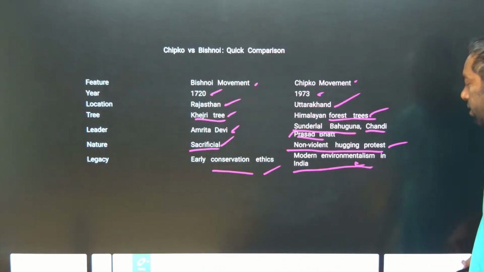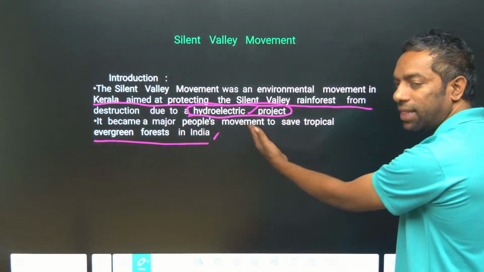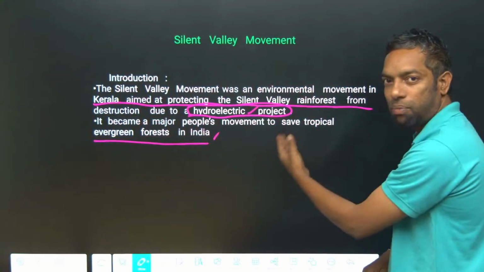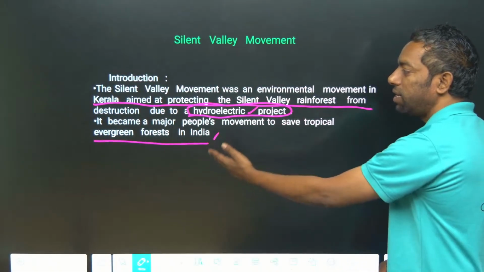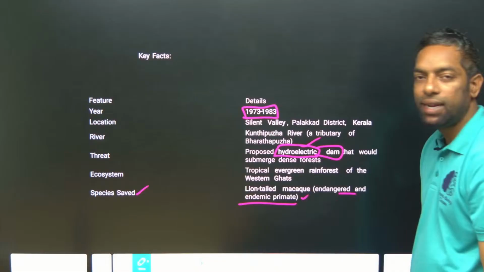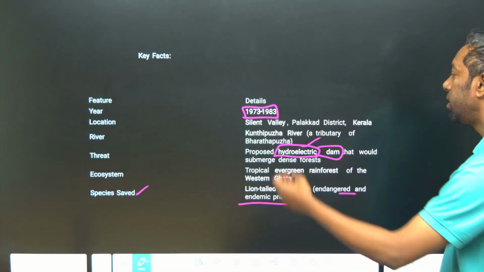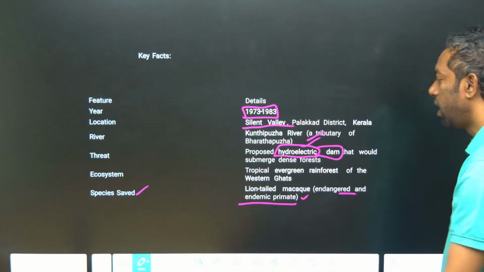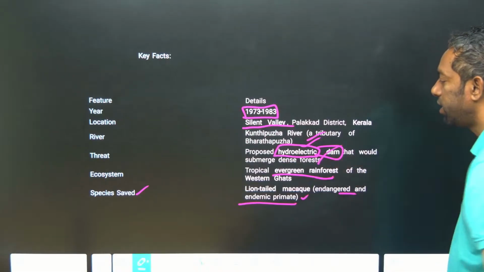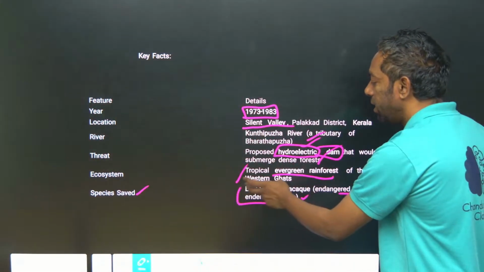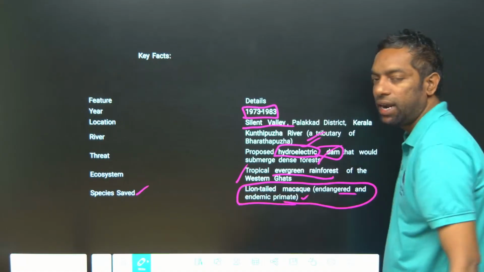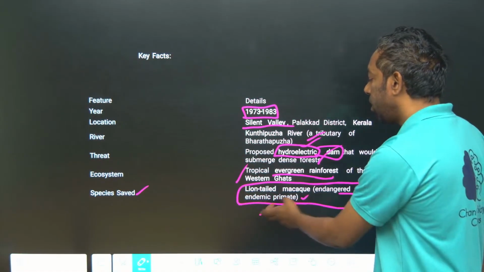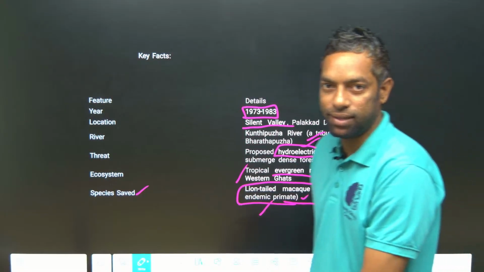Silent Valley Movement. It is located in Kerala, where a hydroelectric project was proposed. That is a tropical evergreen forest in Kerala. It took place from 1973 to 1983. The movement was because of the hydroelectric project, and this tropical evergreen rainforest in the Western Ghats is home to an endangered species, the lion-tailed macaque, an endemic primate. I hope you guys understand this.